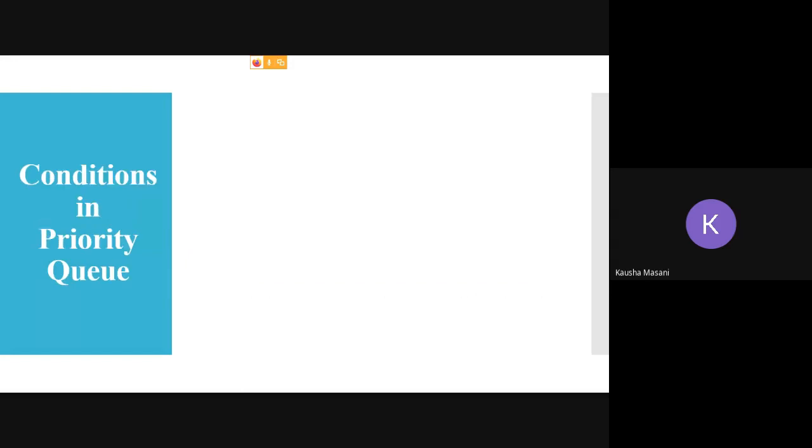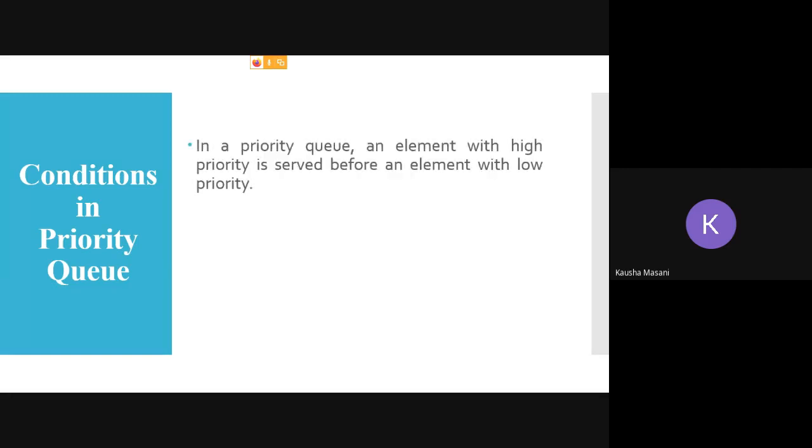Now your conditions in your priority queue. Please note these down because many concepts are going to come. Today we are also going to go with the linked list part. So you have to keep these conditions handy to revise anytime you want.